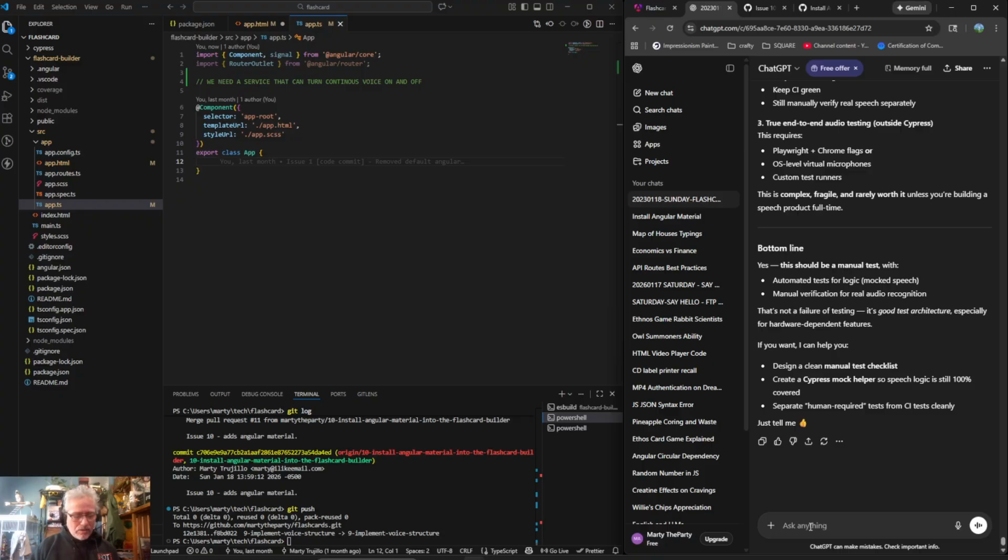Like guide me to where the browser needs to be, and then I can follow.